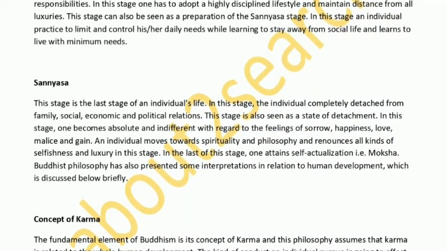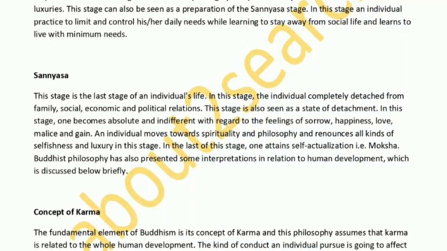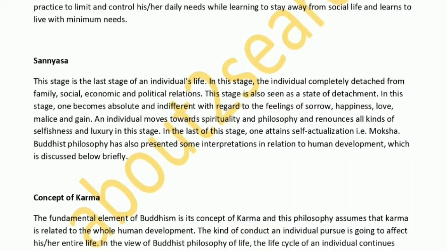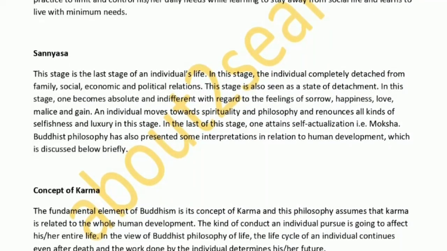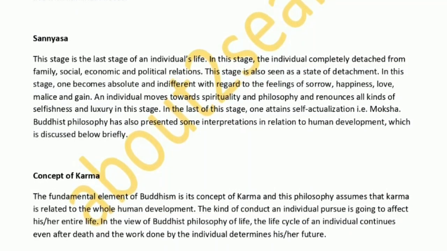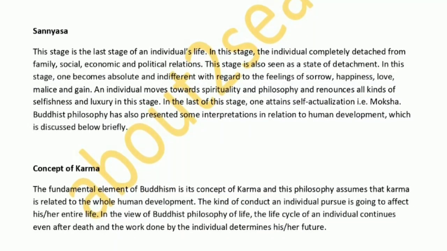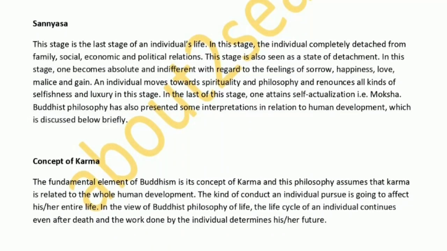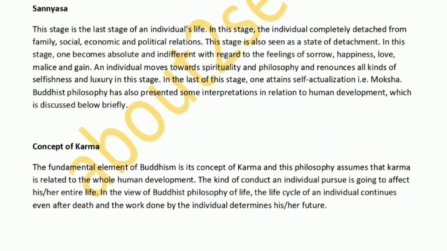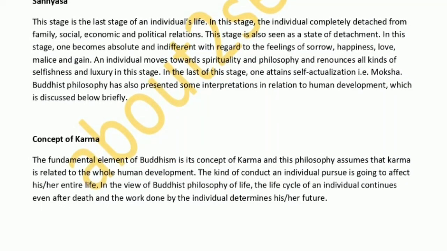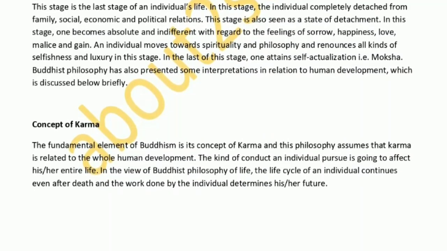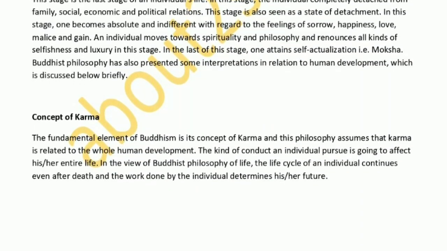Sannyasa. This stage is the last stage of an individual's life. In this stage, the individual is completely detached from family, social, economic and political relations. This stage is also seen as a state of detachment. In this stage, one becomes absolute and indifferent with regard to the feelings of sorrow, happiness, love, malice and gain. An individual moves towards spirituality and philosophy and renounces all kinds of selfishness and luxury in this stage. In the last of this stage, one attains self-actualization, i.e. moksha. Buddhist philosophy has also presented some interpretations in relation to human development, which is discussed below briefly.